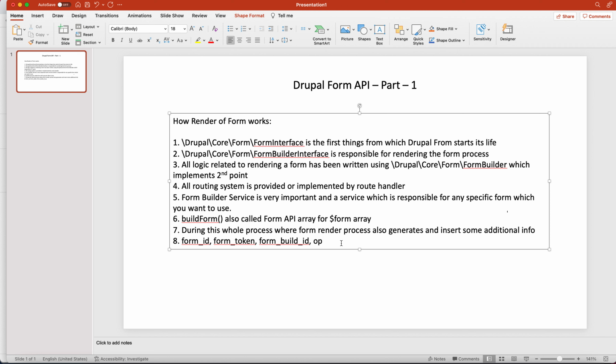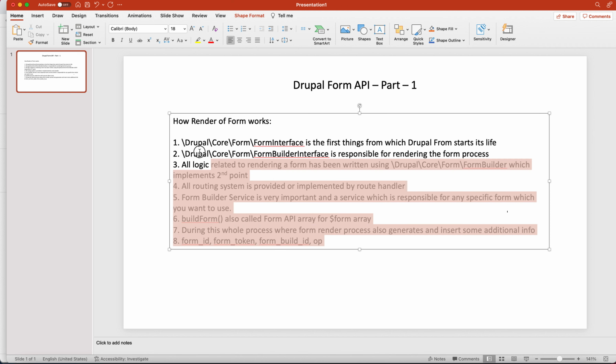So that is called a local modification attack, where the user modifies the form and attacks your server. These are the very major pieces of information when you render any form. I have discussed everything now using the render process.